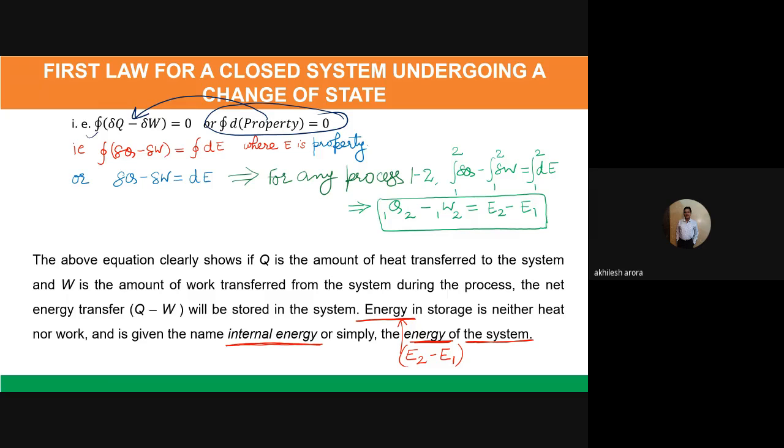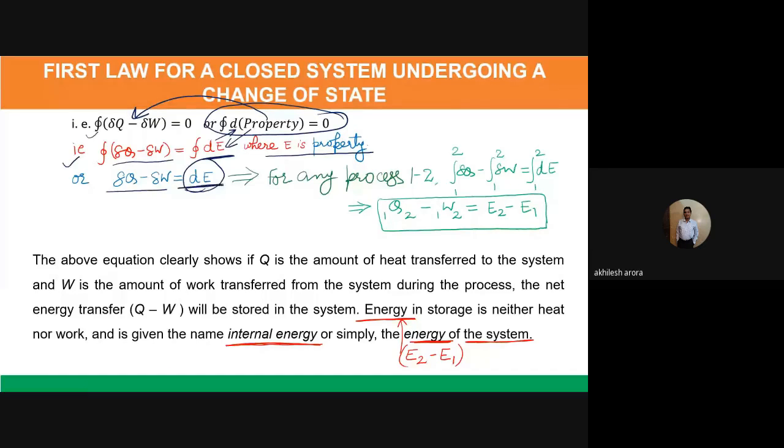So if it is a property, then the cyclic integral of delta q minus delta w can be said equal to dE. The d comes because it's a property, so it has to be an exact differential, and E is that property for which the value comes out to be 0. And this is actually energy. So if I remove this cyclic integration sign, then I get delta q minus delta w is equal to dE.